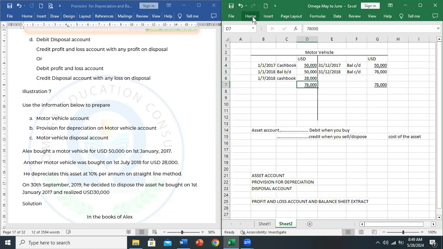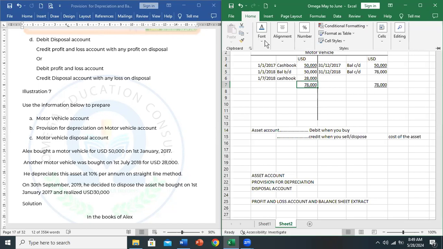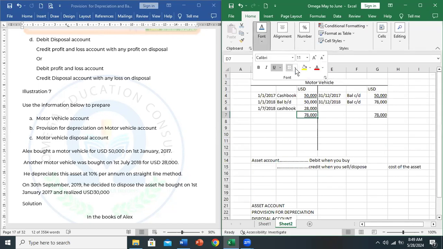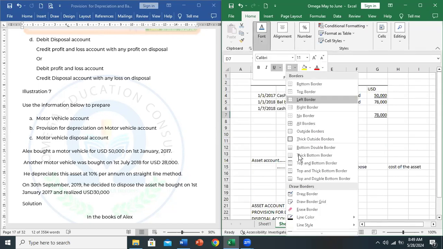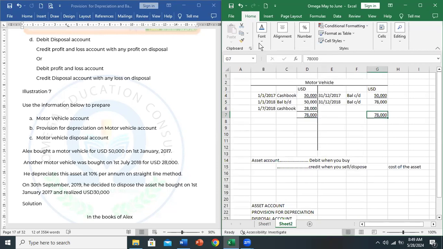So let me do that. Okay, so there we have it. So the carry down for 2018 will be brought down on 1st January 2019. Balance brought down, which is 78,000.